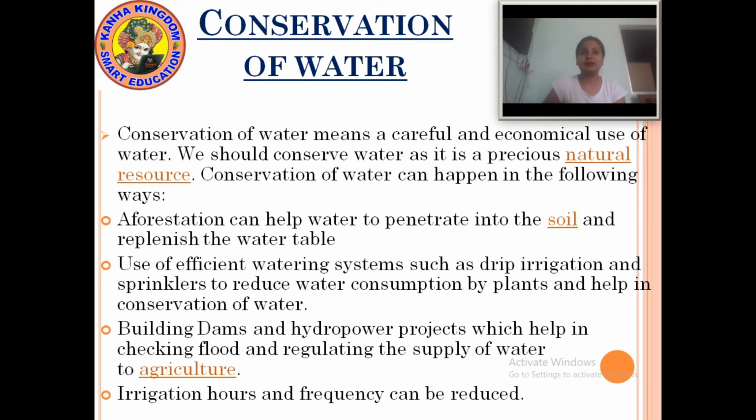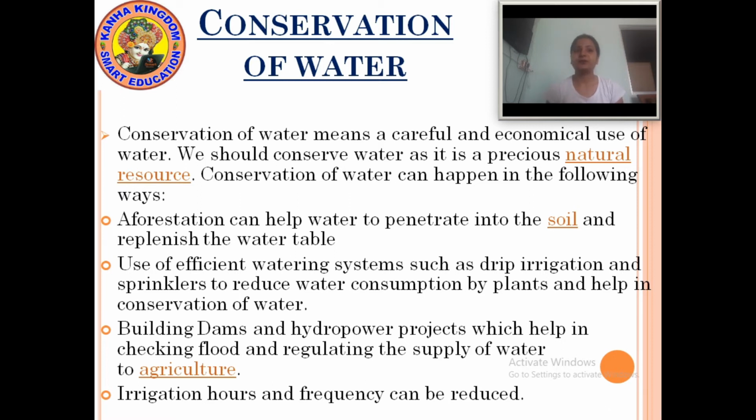These are the points of conservation of water. If we all use these things we can conserve our water. Now you all learn what are the means of conservation of water. Yes, conservation of water means a careful and economical use of water.